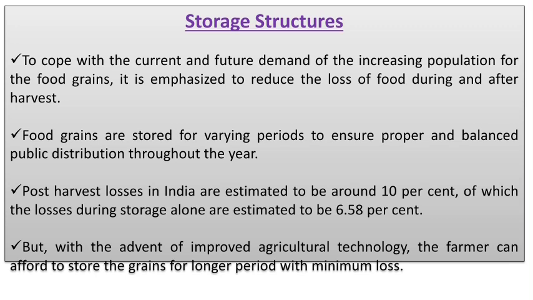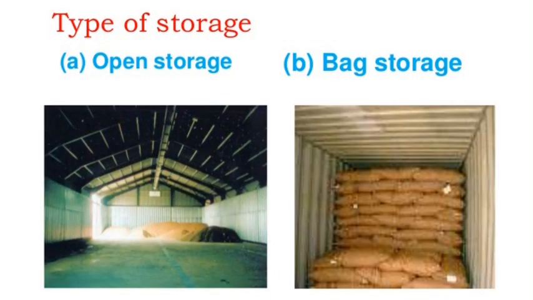To cope with current and future demands of the increasing population for food grains, it is emphasized to reduce the loss of food during and after the harvest. Food grains are stored for varying periods to ensure proper and balanced public distribution throughout the year. Post-harvest losses in India are estimated to be around 10%, of which the losses during storage alone are estimated to be 6.58%. But with the advent of improved agriculture technology, farmers can afford to store the grains for longer periods with minimum loss, so the storage structure is mostly needed.